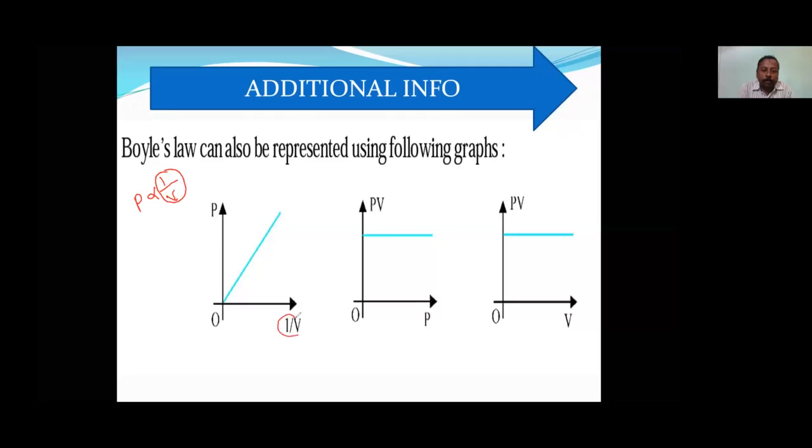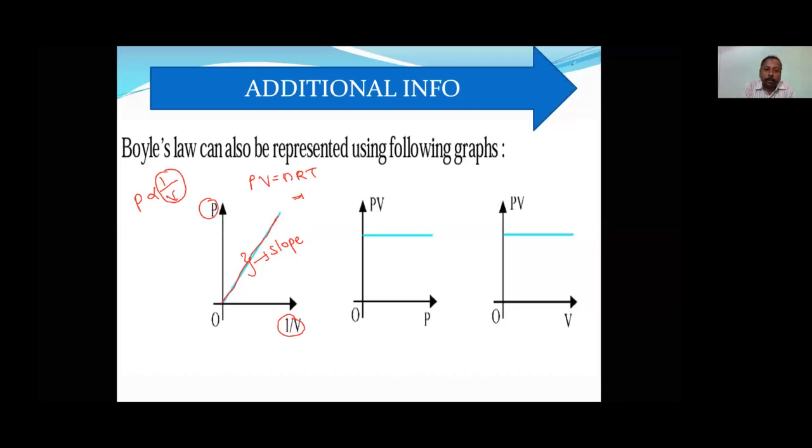So if I take 1 by V on the x-axis and P on the y-axis, then that line will be passing through the origin. Okay. Now the questions are very complicated on this one. Okay. So the slope of this line. Question will be about the slope of this line. So PV is equal to nRT. PV is equal to what? nRT. So we can write it for this line, additional information. That's why I'm telling you, it is not that I will tell you a simple graph and you will learn.